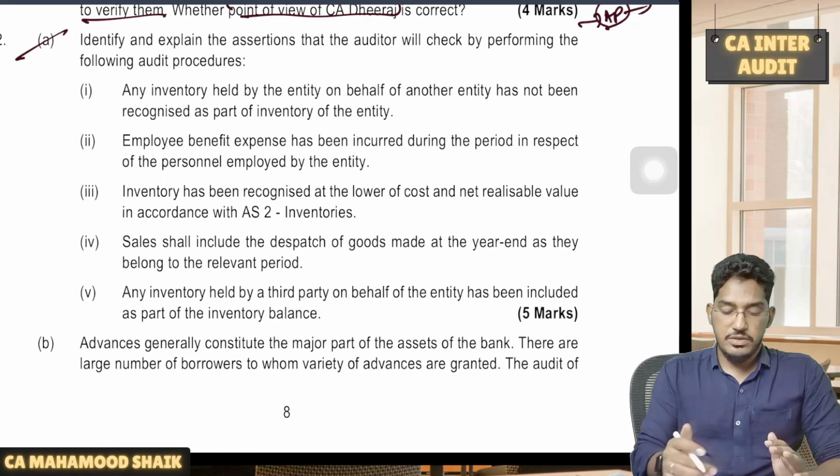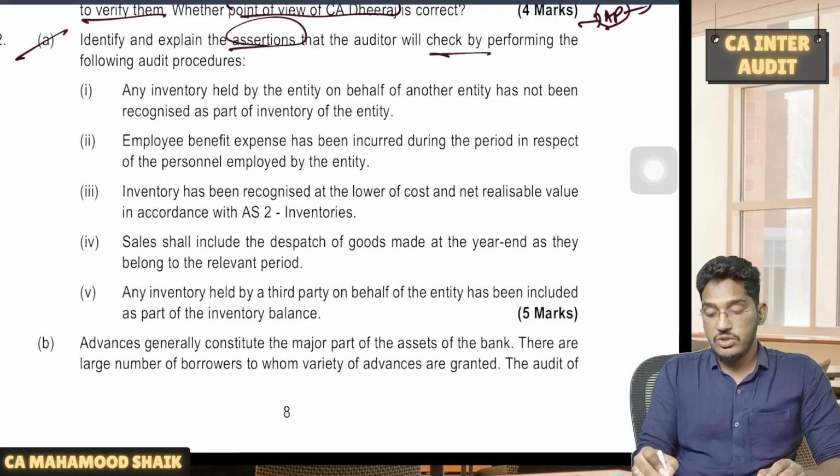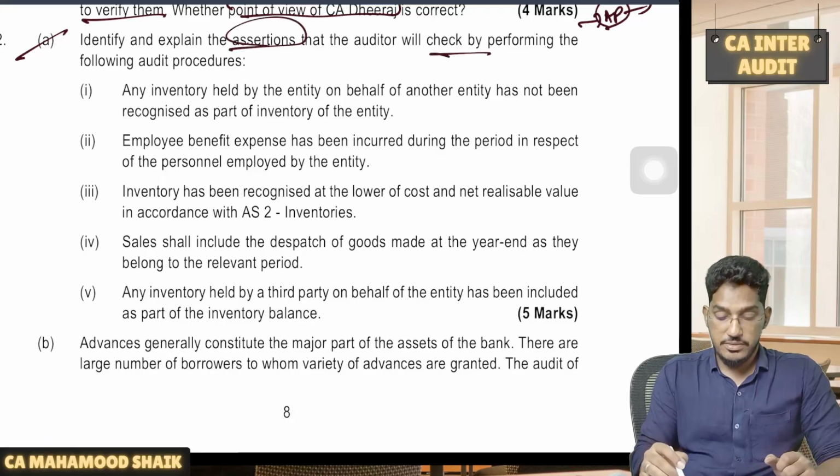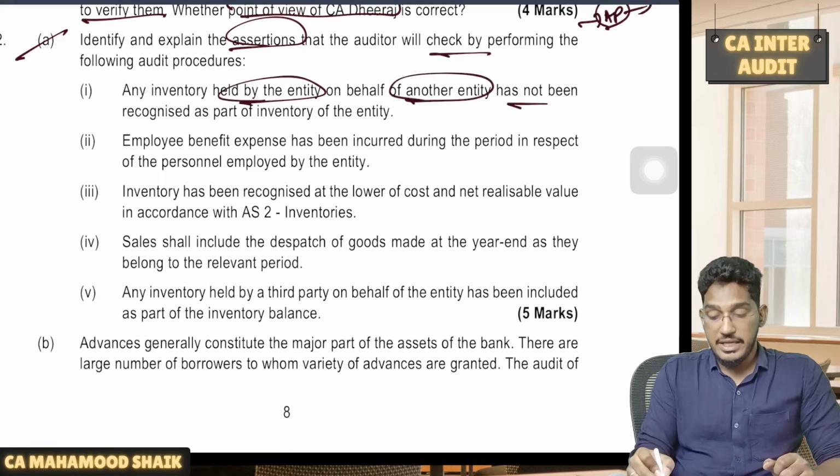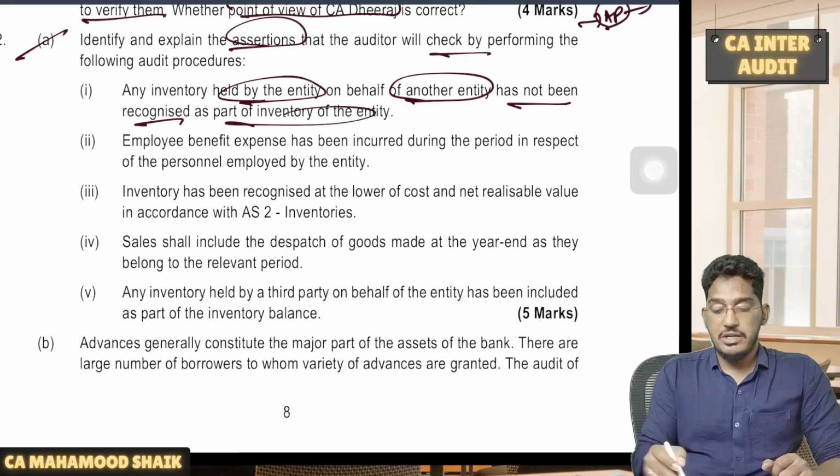So this is a similar kind of question. We have seen it in the RTP. So more or less the same kind of question they are testing here. Identify and explain the assertion that the auditor will check by performing the following procedures. An inventory held by the entity on behalf of another entity has not been recognized as a part of the inventory.